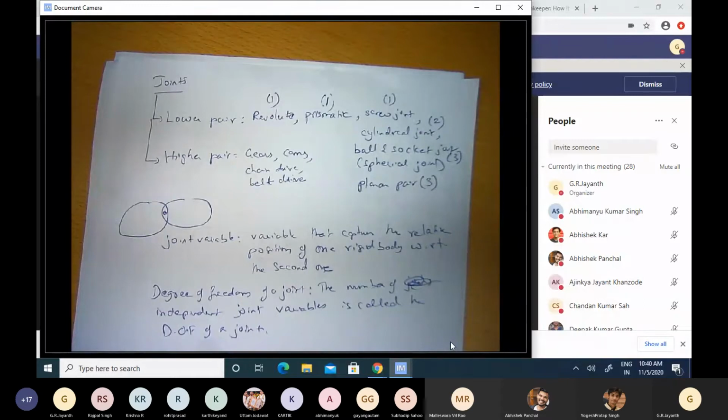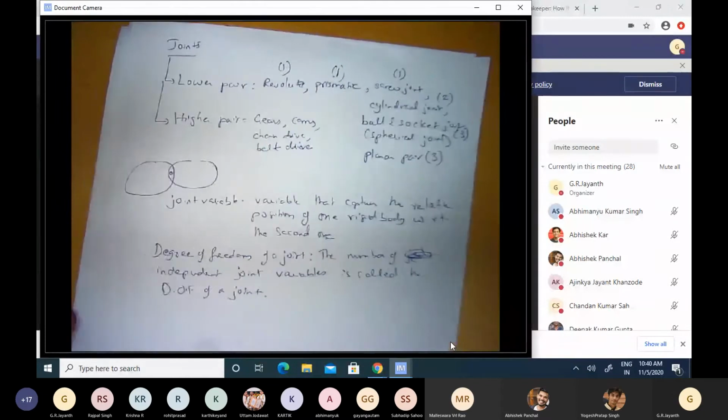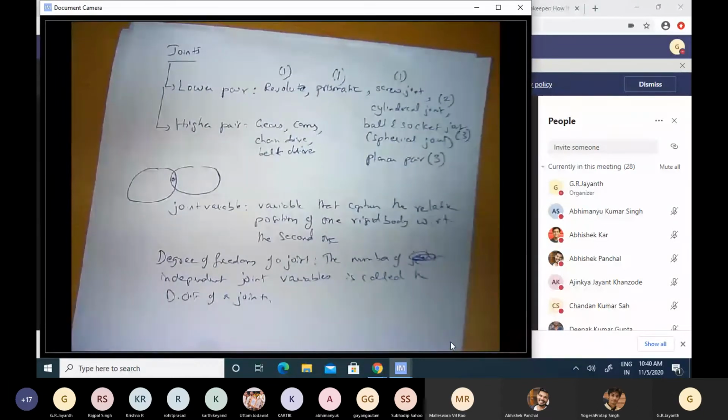So a U joint, which is the Hooke's joint, has 2 degrees of freedom. It allows for rotation about 2 independent axes, and so on and so forth. Okay. So now we have understood how, given these two toys, we can connect two rigid bodies. But then, when I keep connecting rigid bodies, I make what is known as a kinematic chain. Okay, a kinematic chain of rigid bodies.